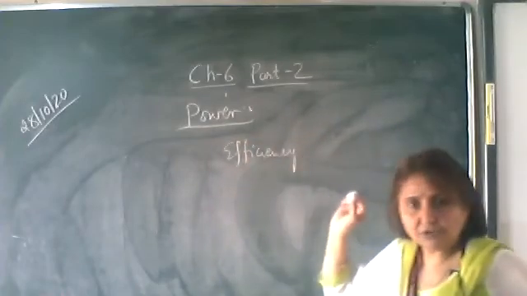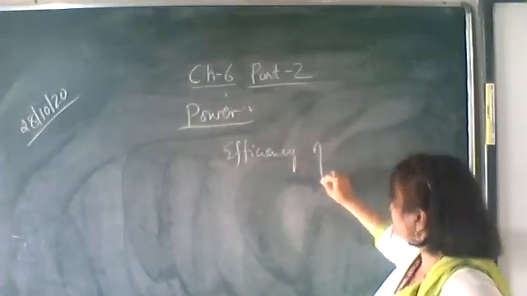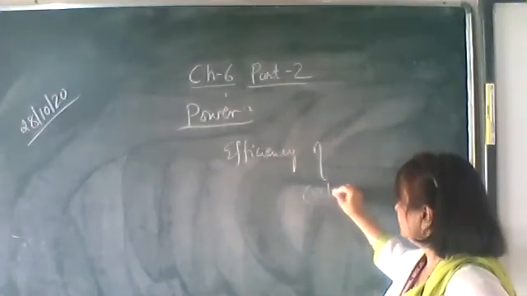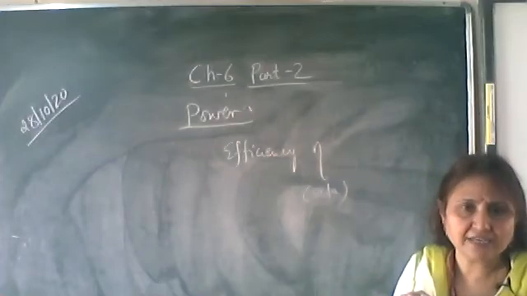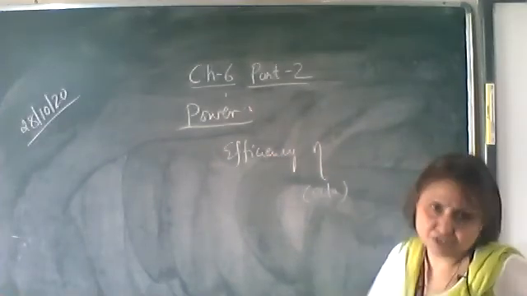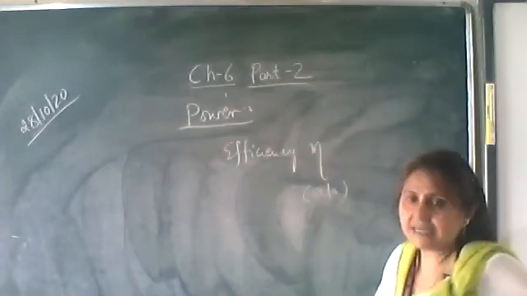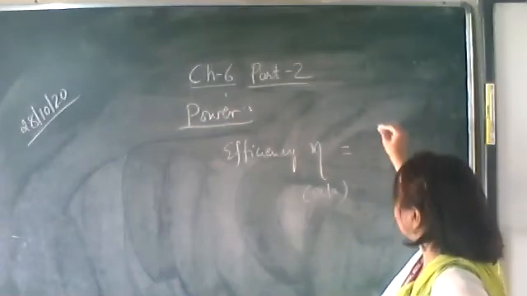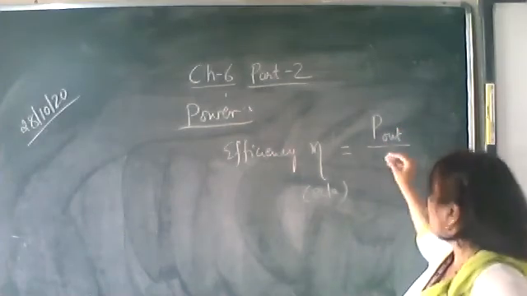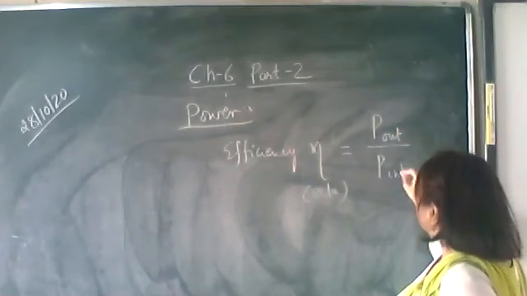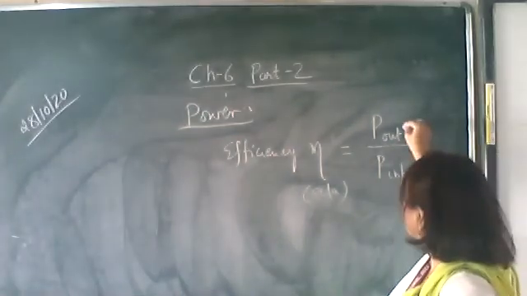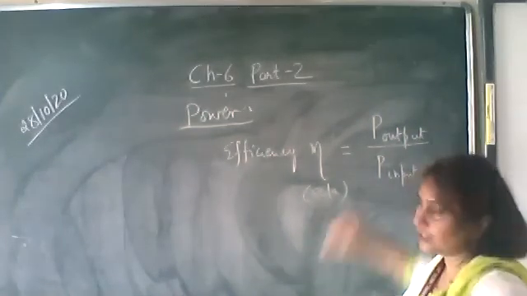It is generally represented by a Greek symbol which is called eta, and for the representation of efficiency we use this symbol. Efficiency is given by the output power of that machine upon the input power. This we call the efficiency of any machine.